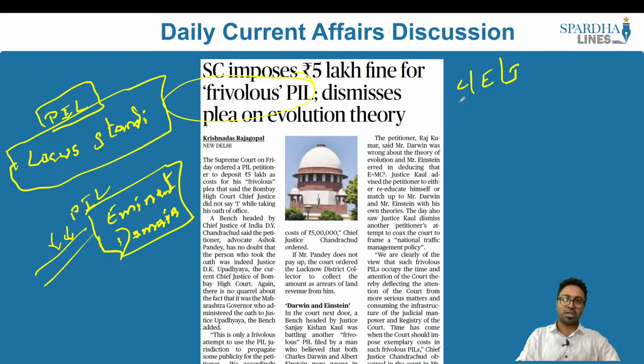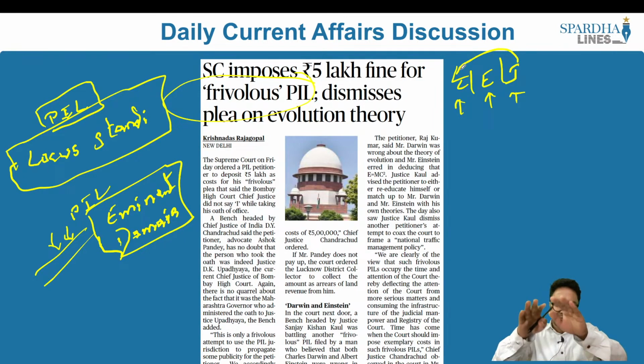Who has to make the laws? It is the legislature. Who has to implement the laws? It is the executive. Who has to interpret the laws? It is the judiciary. When the judiciary, which has to just interpret the laws, enters into the domain of the legislature and starts making the law, that is what is called judicial overreach. There is a particular contour or boundary to the judiciary, and the judiciary should only look at that particular boundary. If it oversteps the boundary, that is what is called judicial overreach.